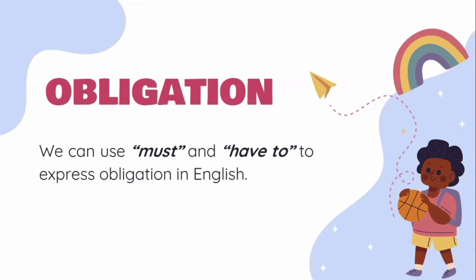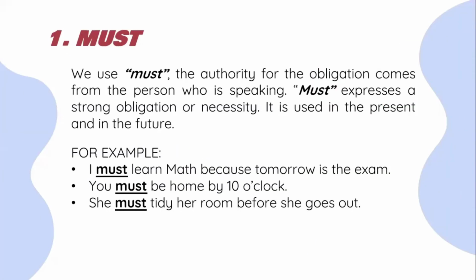Obligation. We can use must and have to say that it is necessary to do something, or to express obligation in English. When we use must, the authority for the obligation comes from the person who is speaking. Must expresses a strong obligation or necessity. It is used in the present and in the future.